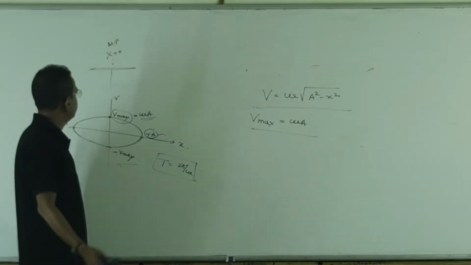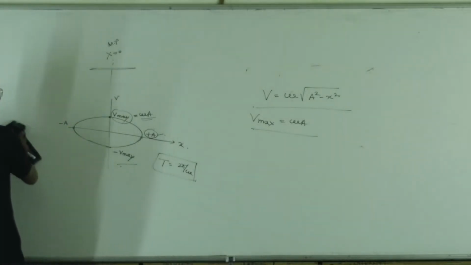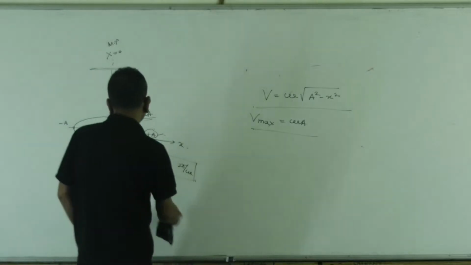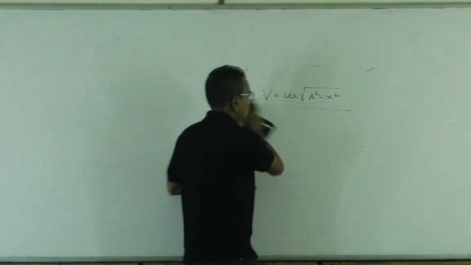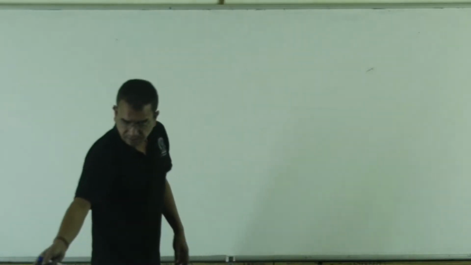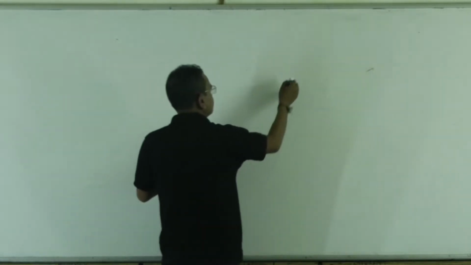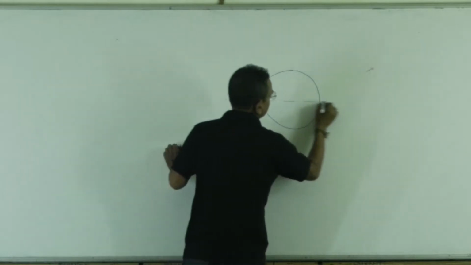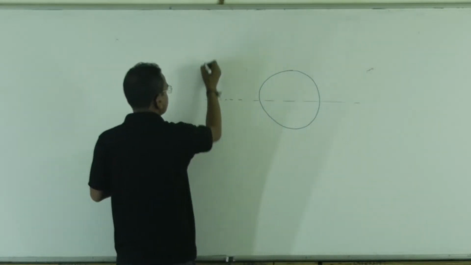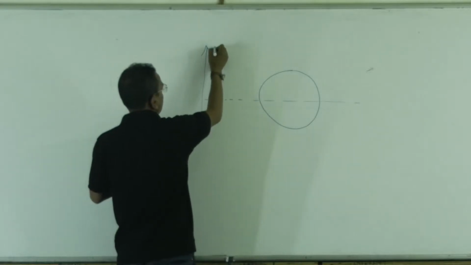Now start with phase. Let me think about circular motion, uniform circular motion. The projection on the y-axis is simple harmonic.